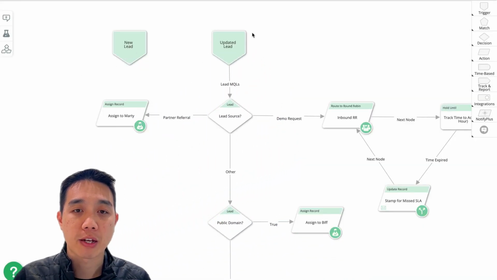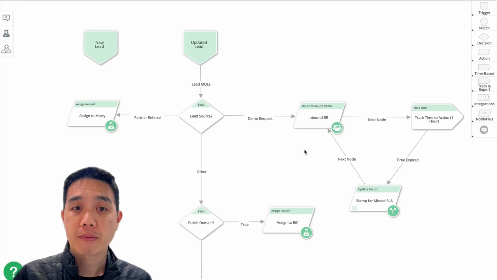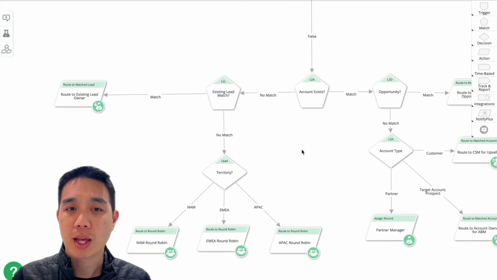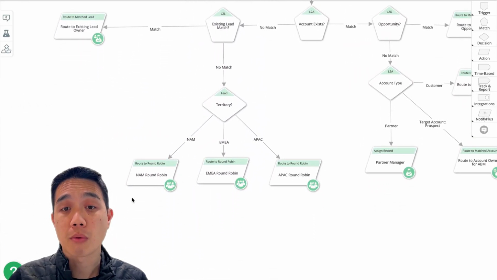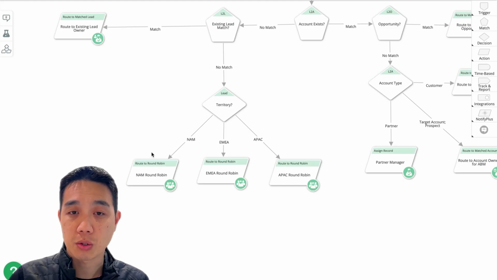Let's take a look at a graph here. So we have a typical graph, and let's say at some point in this graph, we would like to assign records to a North America round robin pool. We do want to check the user's schedules within this round robin pool. However, instead of assigning to a backup user if the intended recipient is not available, let's say we want to check to see if it is currently within the North America working hours timeframe, and if it is, we want to go ahead and make the assignment. But if it's not, rather than assigning to a backup or another user, we would like to hold that record until the North America working hours begin.